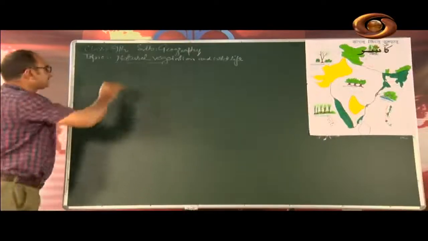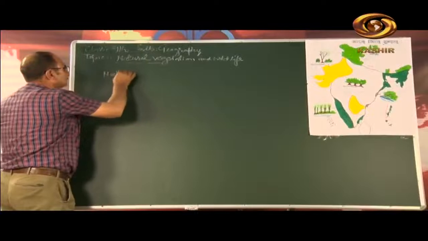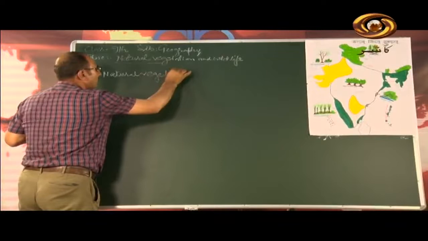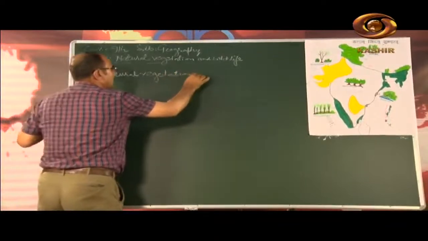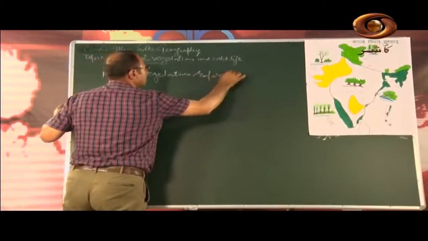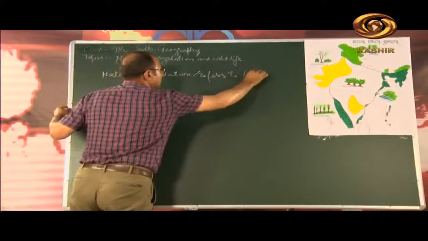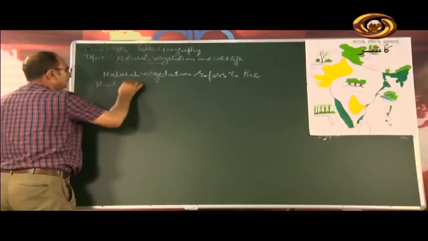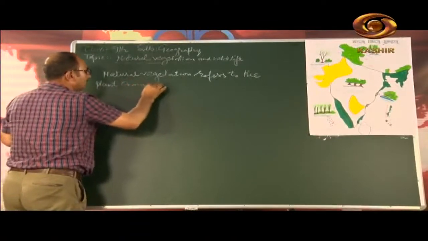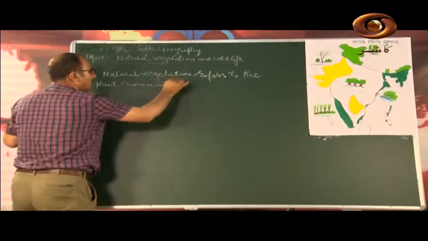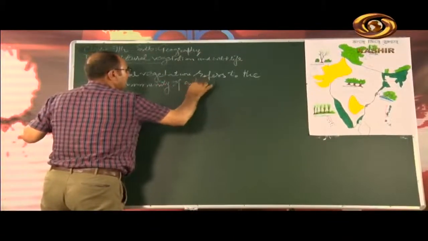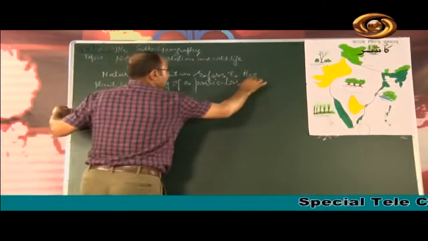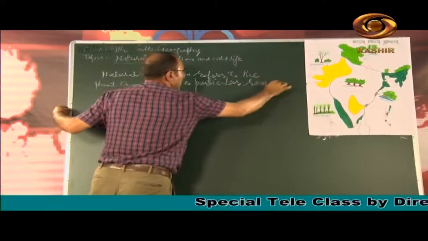Natural vegetation refers to the plant community of a particular region or period.